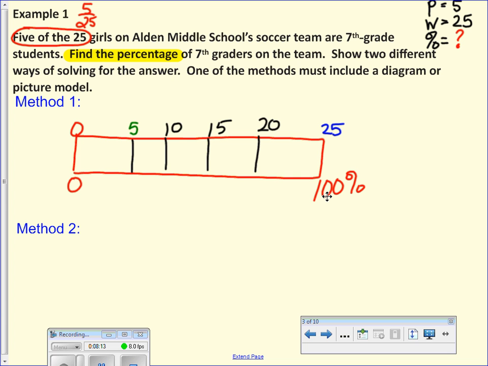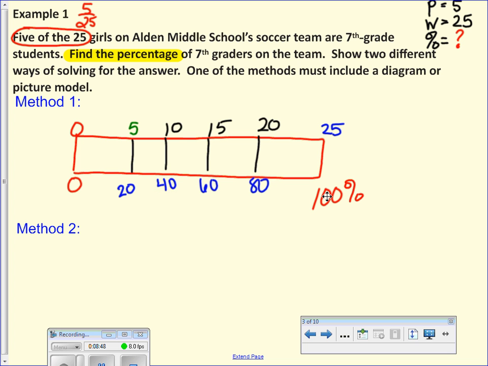That 100 on the bottom was broken into how many sections? How many sections are here? 1, 2, 3, 4, 5. There's 5 sections, so I have to take that 100% and break it into 5 sections. So what's 100 divided by 5? Everybody? 20. So let's count by 20s. 20, 40, 60, 80. Anybody not sure why we counted by 20s?